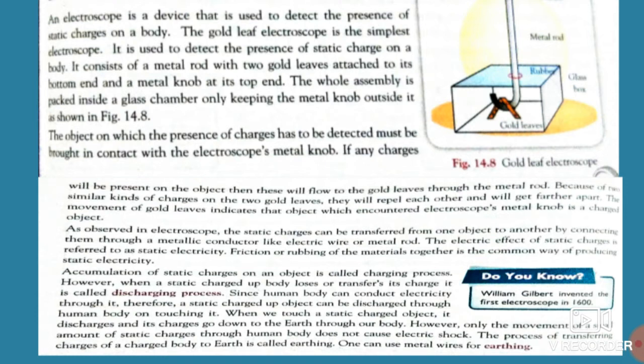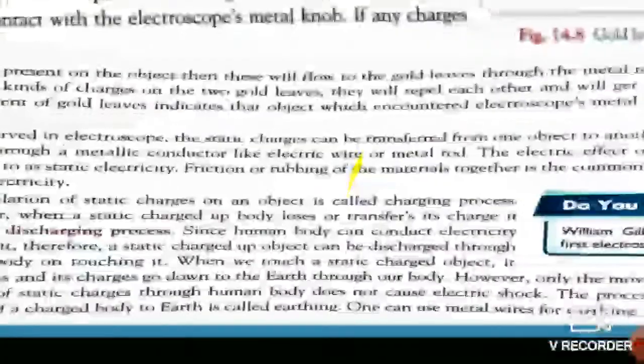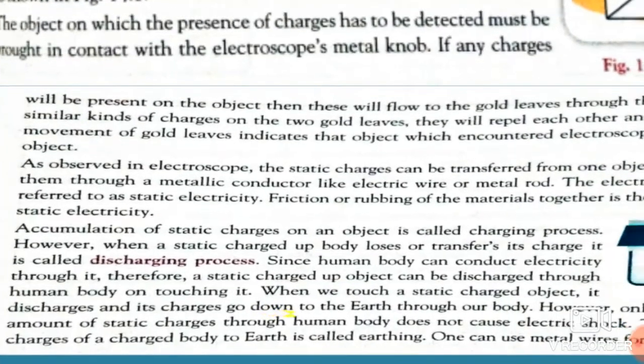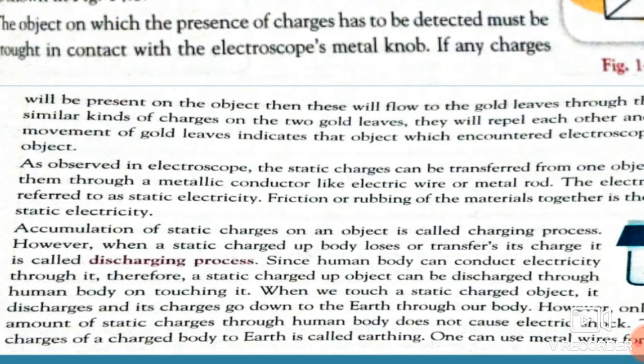Since the human body can conduct electricity, a static charge of an object can be discharged through the human body on touching it. Students, whenever our body conducts electricity, our body also possesses certain charges. So whenever we touch any object, the charges present on our body get transferred to the other body.